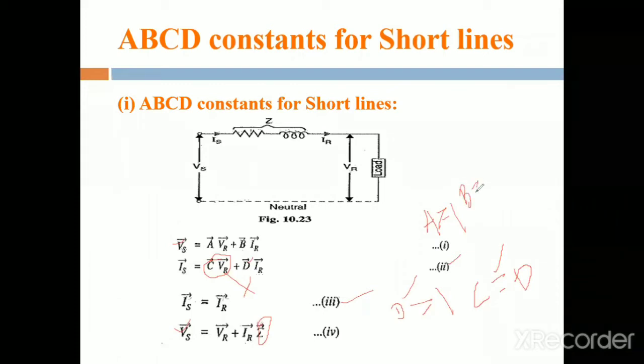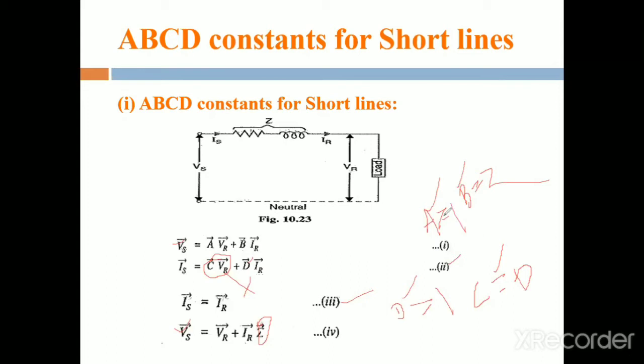That means B is equal to Z. By comparing equation number 1 and 4, we obtain the values of A and B. Instead of A, there is 1, then A is equal to 1. Instead of B, we are having the Z. Then B is equal to Z.